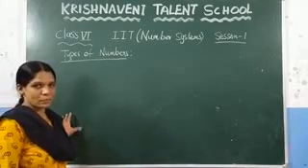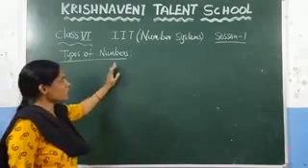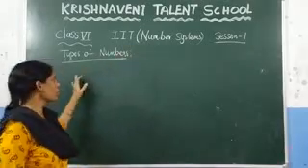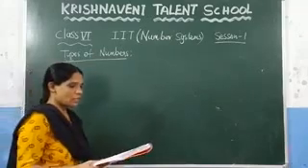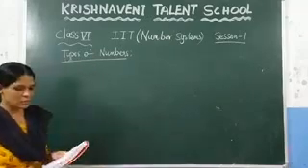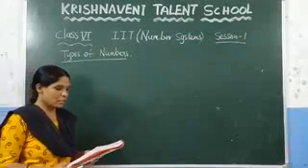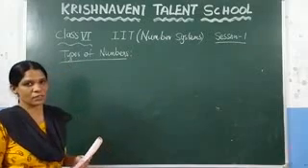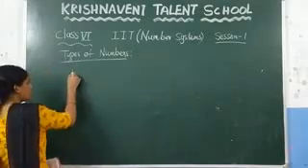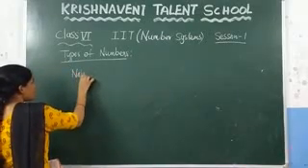Here we are going to discuss the first chapter in IIT, which is number system. The first concept is the types of numbers. If you have the IIT textbook, just open your textbooks. In the types of numbers, what is the first number system given? The natural numbers, and you already studied what natural numbers are.